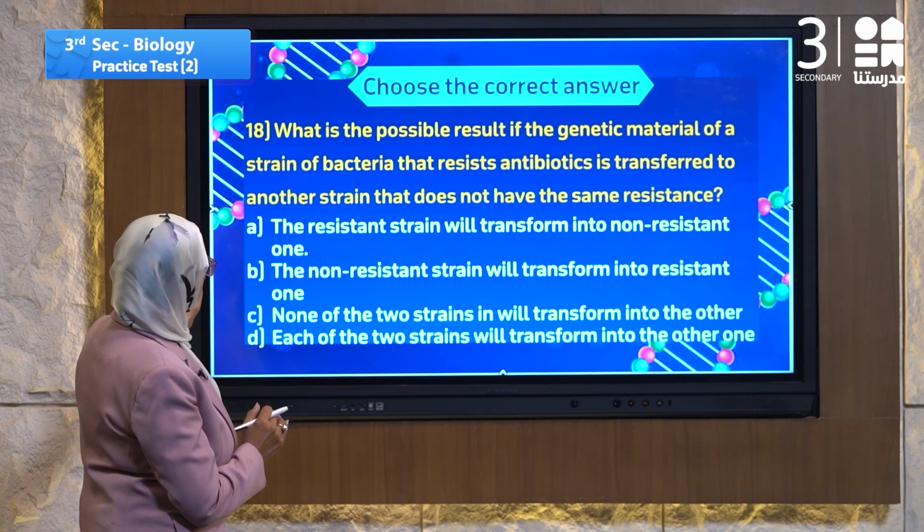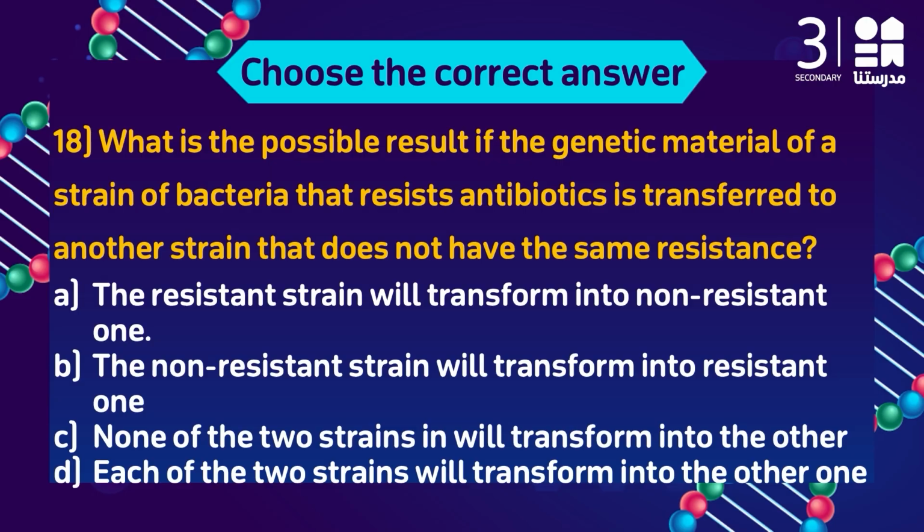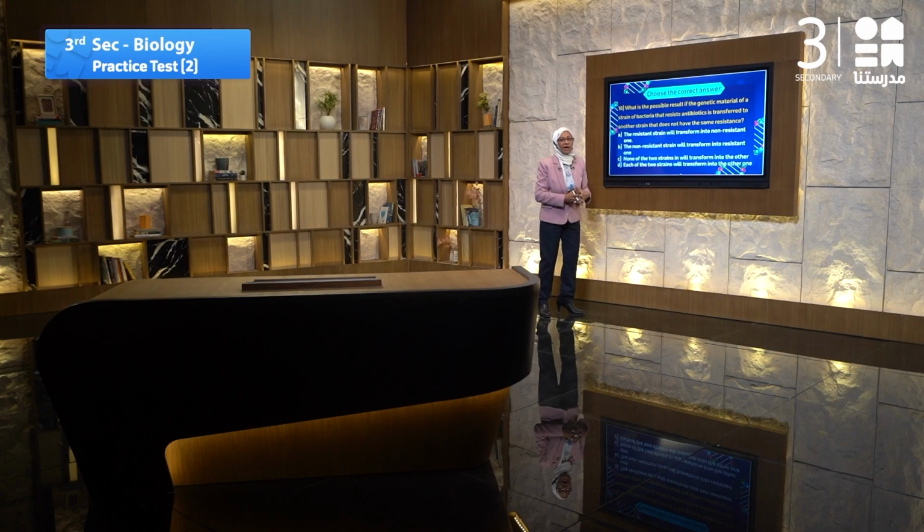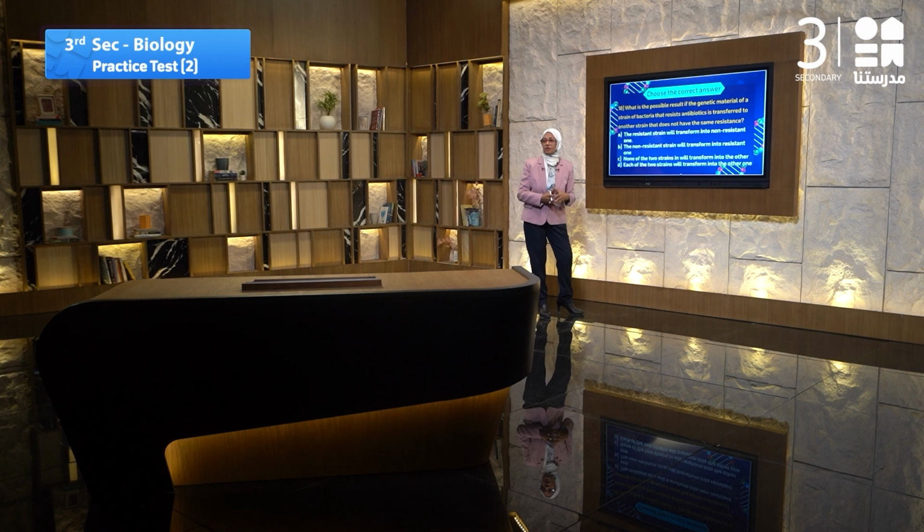The stem speaks about what is the possible result if the genetic material of the strain of bacteria that resists antibiotic is transferred to another strain that does not have the same resistance. Oh, I go to DNA, the part of nucleic biology.